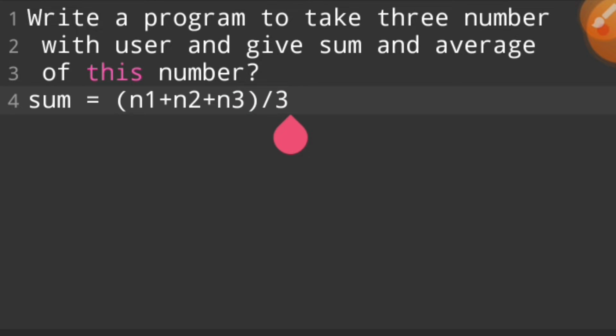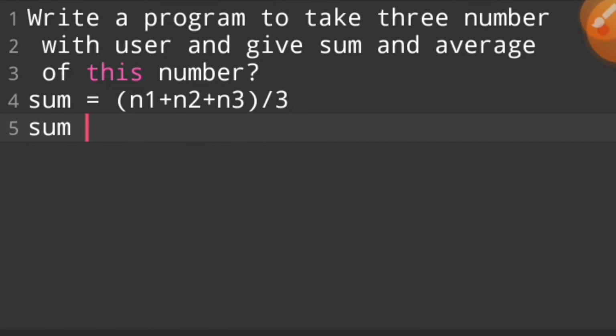If we want to find the sum of any number of digits, any number of numbers, for example in this case we take three numbers from the user, and then we add these numbers, and then we divide by the count. This 3 represents how many operands we have in this case. Operand 1 is n1, operand 2 is n2, operand 3 is n3. So there are 3 operands, so we divide by 3.